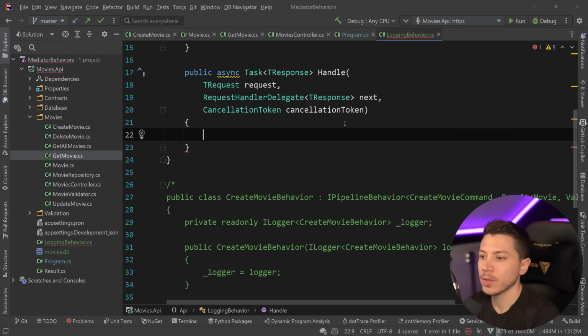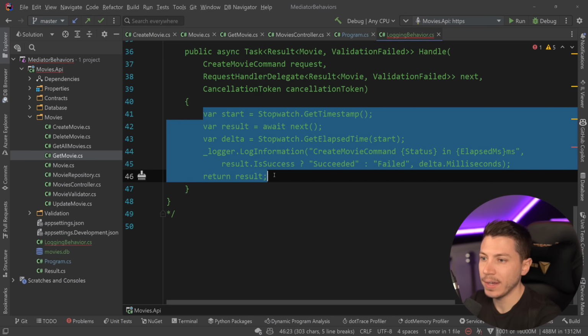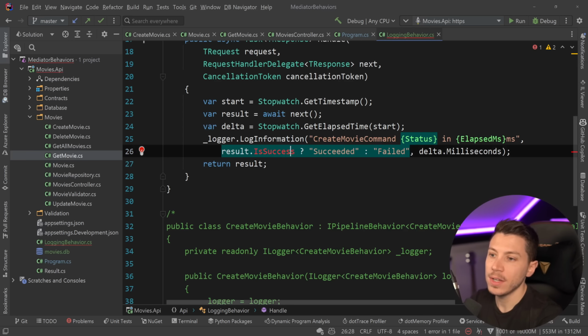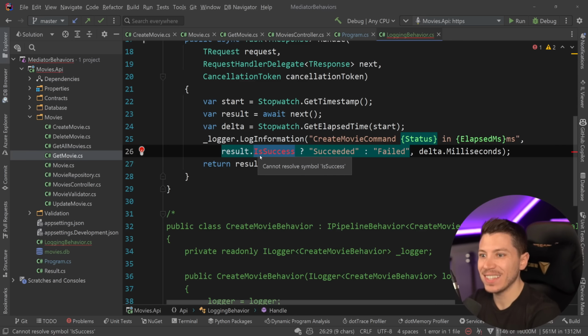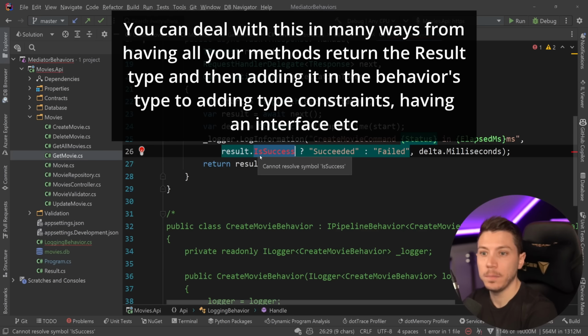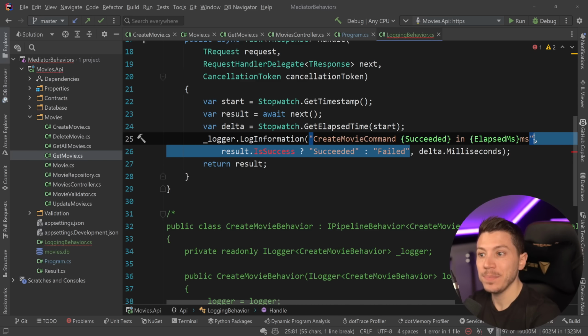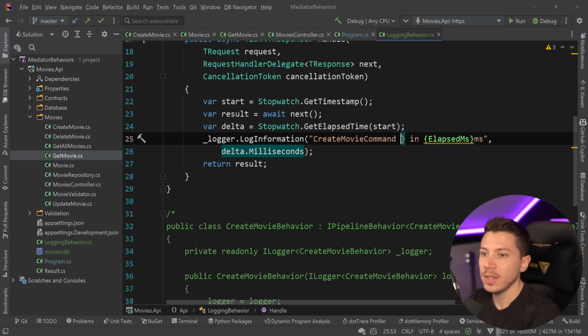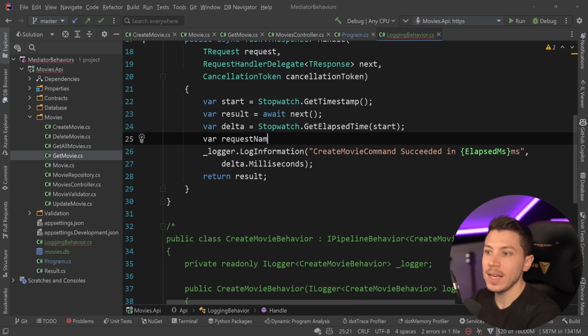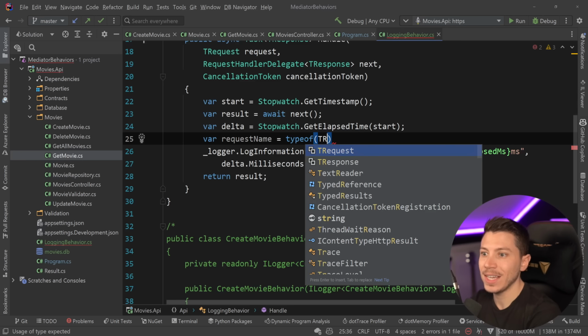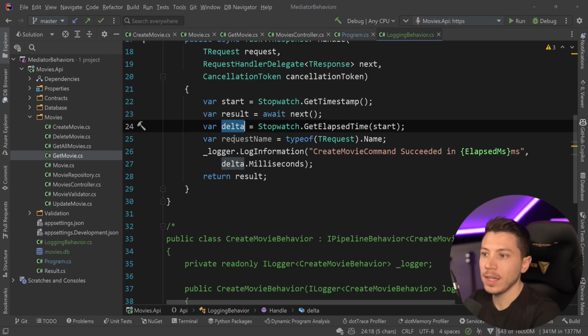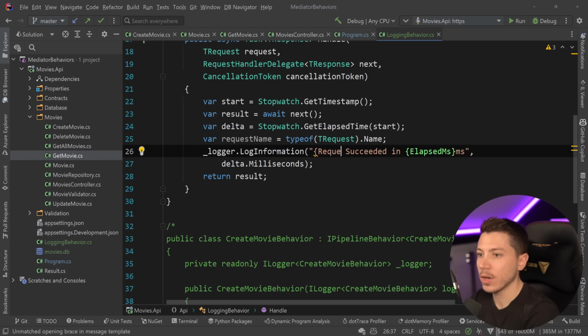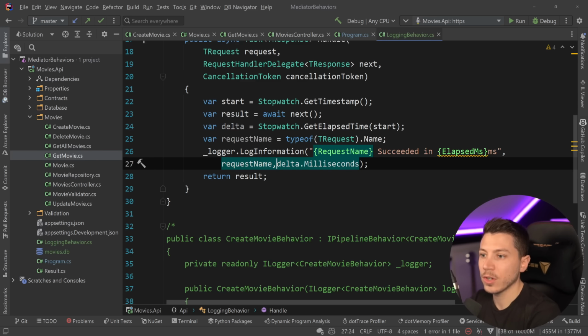Anything can go here. So what I have here is I'm just going to copy what I have up there and just paste it here. Now, I'm no longer going to have this IsSuccess, IsFailure. If you really need it, you'd have to pattern match. But for now, I'm just going to remove it and just treat everything as a success. In fact, I will add failure as well in the mix, but in a different way. So let's say that here and just say succeeded by default. And then I'm going to get the request name as well, which is typeof TRequest.Name. Here we go. So I can actually handle this here. Request name goes here and I'm just going to pass it down.